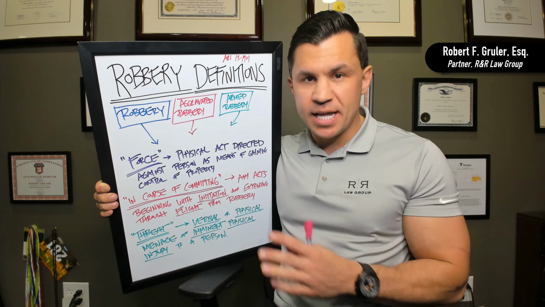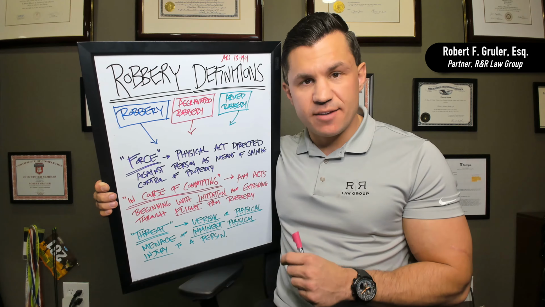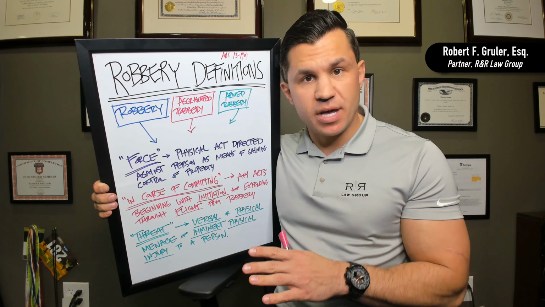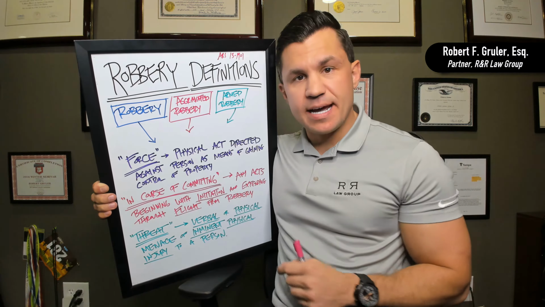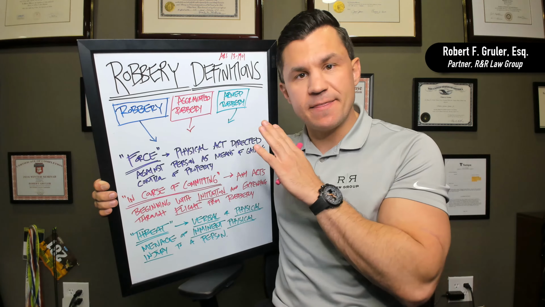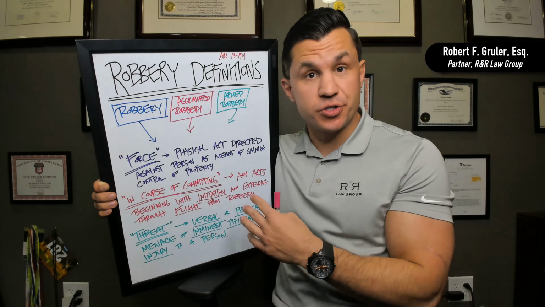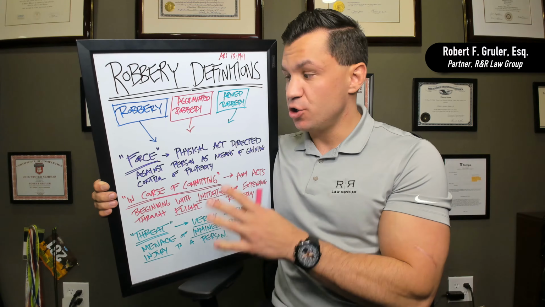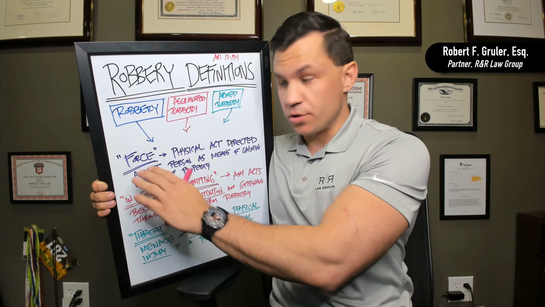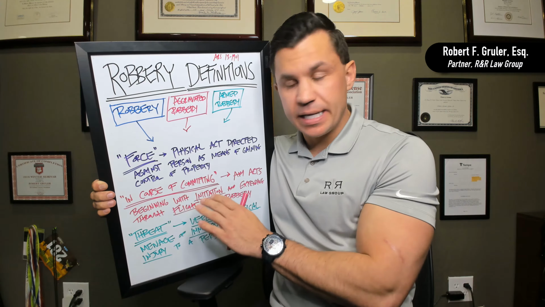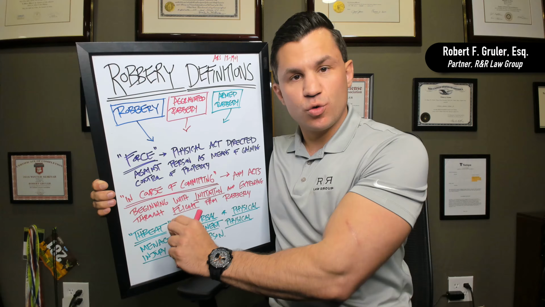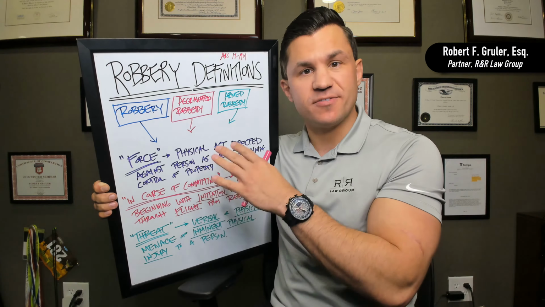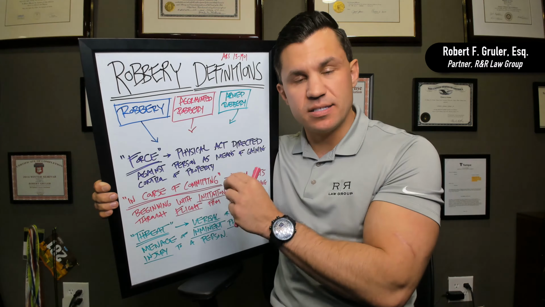But before we can understand any of them, we need to get some basic definitions understood. And so we can turn to the Arizona Revised Statutes to do that. Specifically, it's 13-1901, and these are the big definitions that we need to understand. So in the robbery, armed robbery, and aggravated robbery statutes, you'll see different language. You'll see the word force. You'll see in the course of committing, that language specifically. You'll see the word threat. But what do those really mean? Well, that's what this definition is for. It defines them. This part of the statute defines these different words.